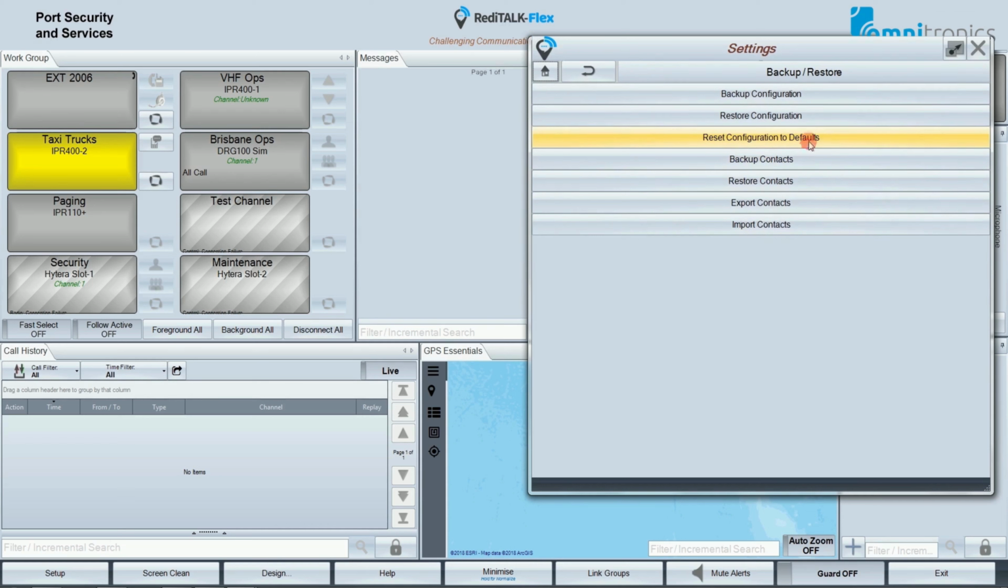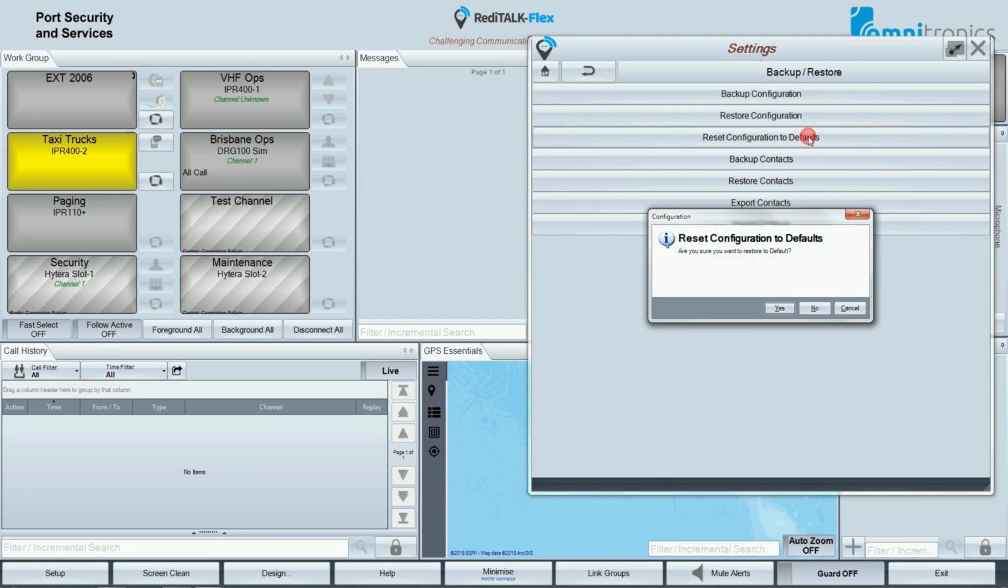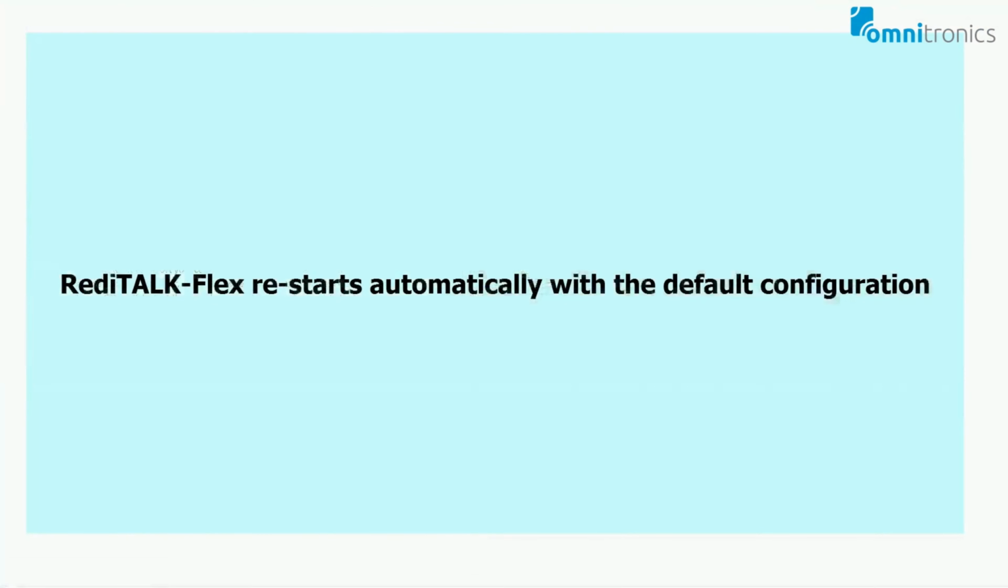The next item to look at is Reset Configuration to Defaults. Tap on this option and a pop-up window warns you that the default configuration is about to be implemented. Tap Yes and RediTALK Flex will close and restart with the default configuration.